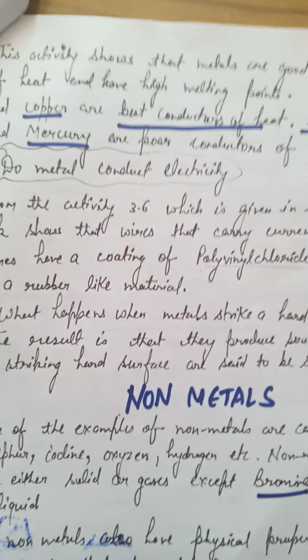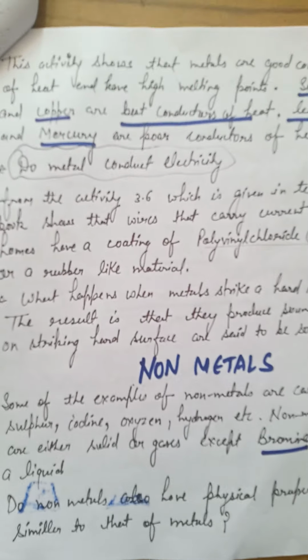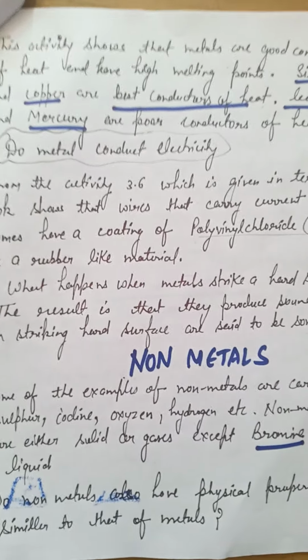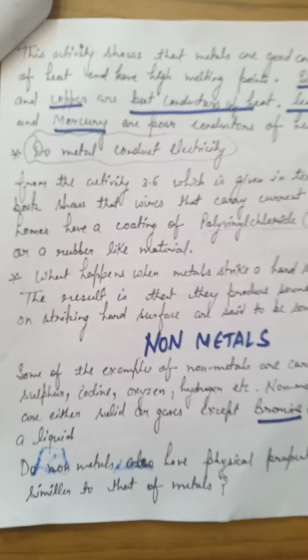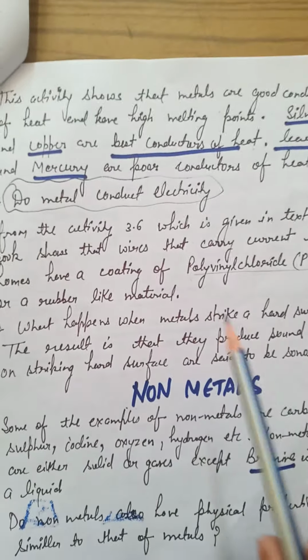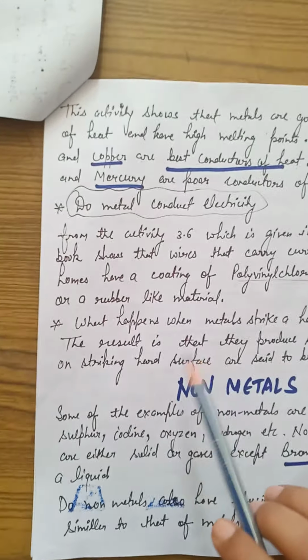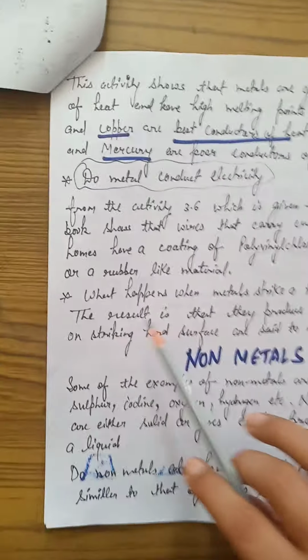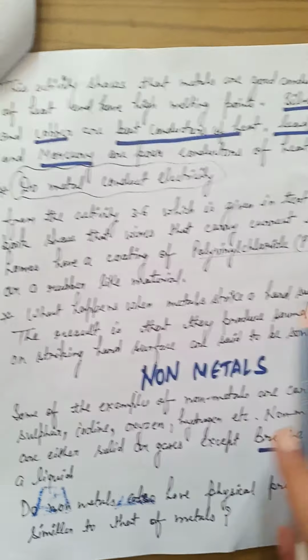Now, what is an insulator? Insulators are the reverse of conductors. Just as conductors have free electrons and conduct electricity, insulators do not have free electrons and do not conduct electricity. So the covering of the copper wires is made up of polyvinyl chloride so that it protects us from the electricity or current.